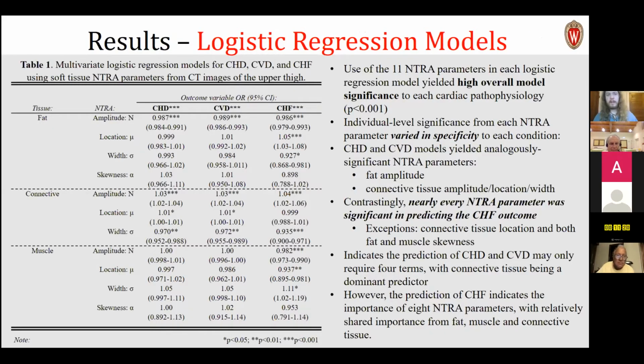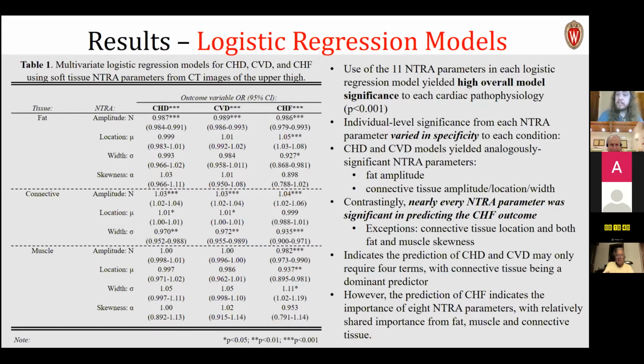The results, first starting with logistic regression models, the classical tried and true approach. We see that using 11 NTRA parameters yields a high overall model significance for each of the 3 cardiac pathophysiologies. Individual significance from each parameter varies in specificity to condition, where CHD and CVD seem to follow analogous models relying on fat amplitude, connective tissue amplitude, location, and width. Contrastingly, the CHF outcome had basically every NTRA parameter significant, not just the fat amplitude and connective tissue parameters, with the exceptions of just connective tissue location and fat and muscle skewness.